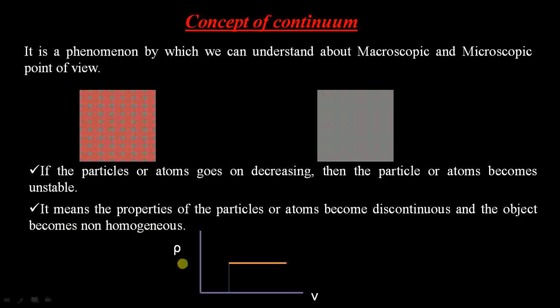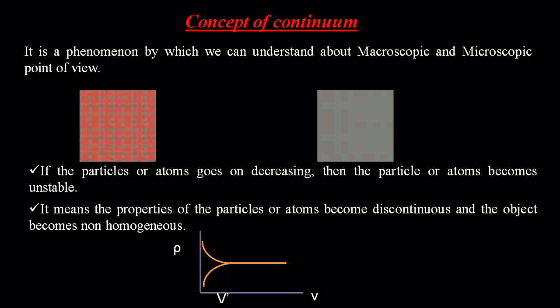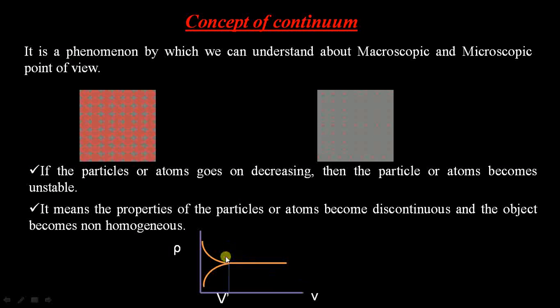In that condition, after a particular stage, the property varies randomly. In which direction it may be varying, we cannot understand. In this condition, we will be unable to analyze the behavior of the object. It means we will be unable to find out the property of the object here. So that is the condition where we select the macroscopic point of view.